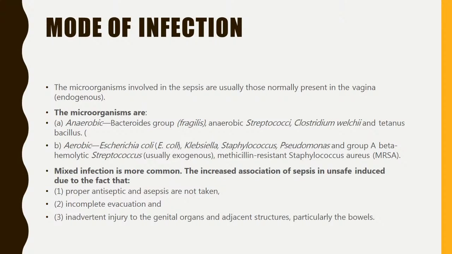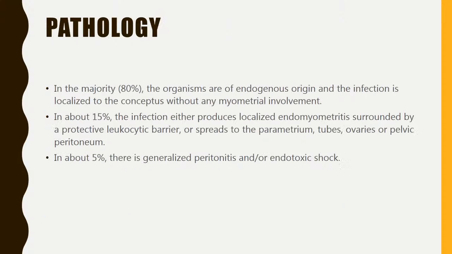Increased association of sepsis with unsafe induced abortion is due to proper antiseptic and asepsis not being taken, incomplete evacuation, and inadvertent injury to the genital organ and adjacent structures, particularly the bowels. In the majority, the organisms are endogenous in origin and infection is just localized to the conceptus without any myometrial involvement. In about 15%, it produces localized endomyometritis surrounded by a protective leukocyte barrier, or it spreads to the parametrium, tubes, ovaries, or pelvic peritoneum. In about 5%, there is generalized peritonitis or endotoxic shock.